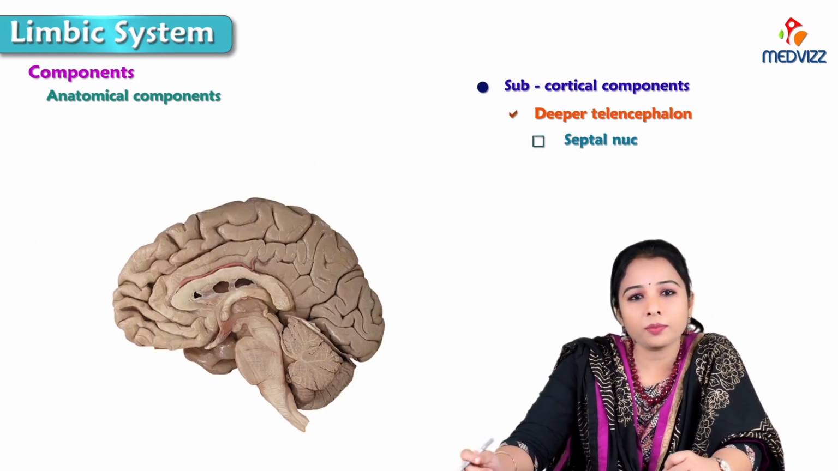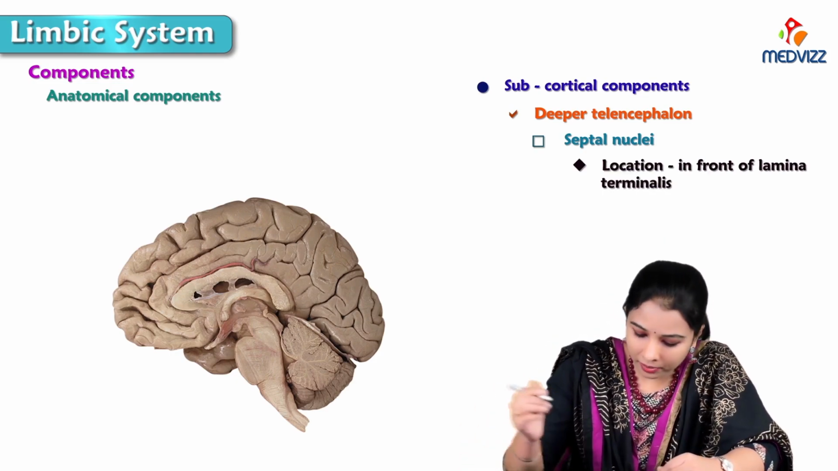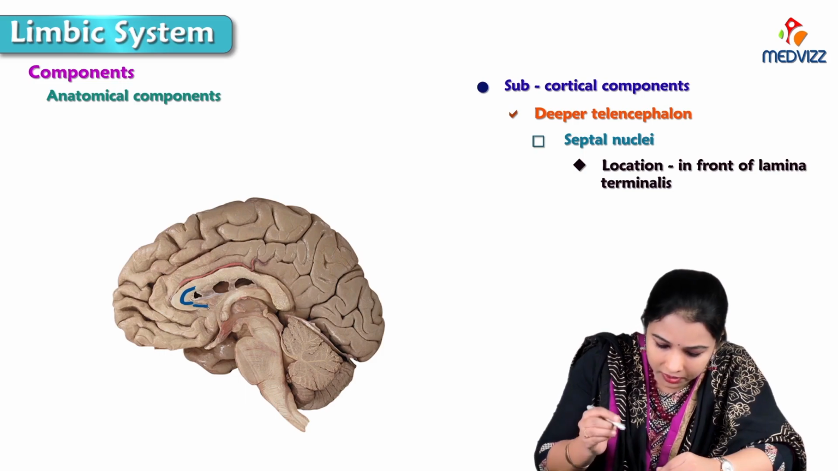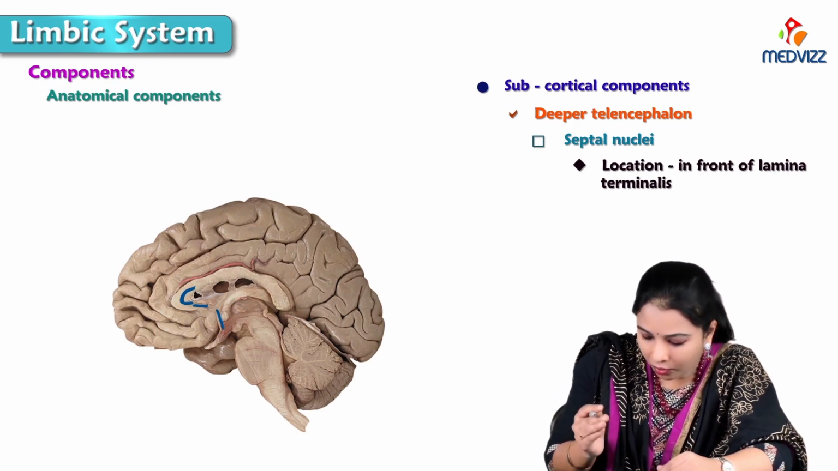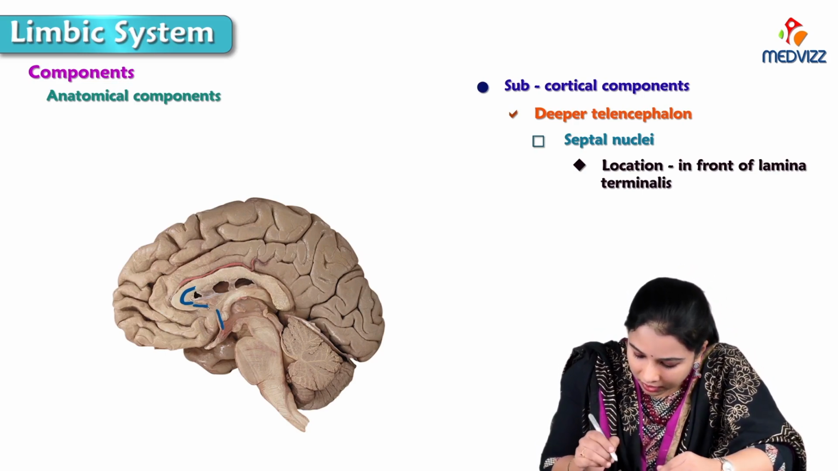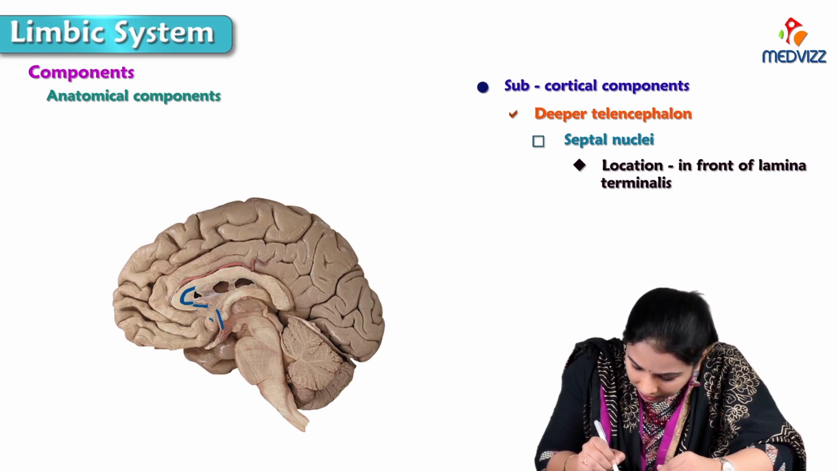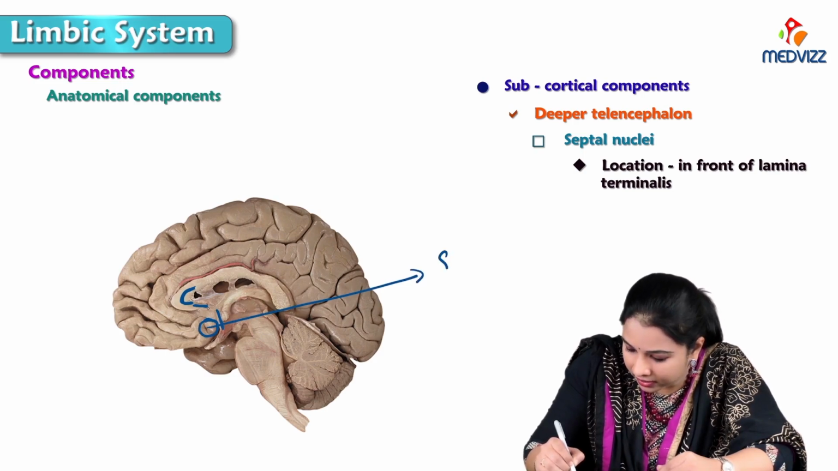So next, about the septal nuclei. Septal nuclei lies in front of lamina terminalis. So here is the lamina terminalis. This is the genu of the corpus callosum. This is the rostrum of the corpus callosum. Rostrum continues here, this thin thread-like structure here, which is forming the anterior boundary of the third ventricle. This is lamina terminalis. So the septal area is here, which is in front of lamina terminalis.